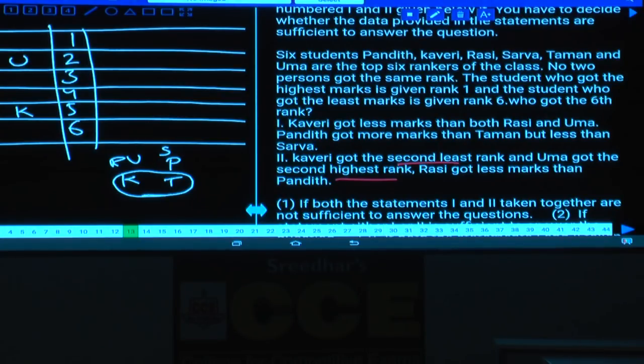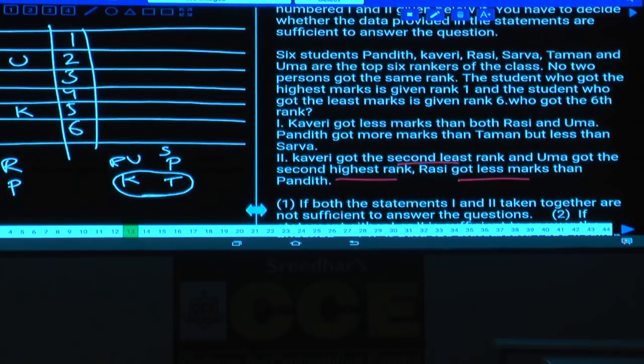As K and U were fixed here, and Rashi got less marks than Pandit, the order could be anything. Either P can be here, isn't it? And RKU cannot be here. RKU cannot be here. PKRSTU.